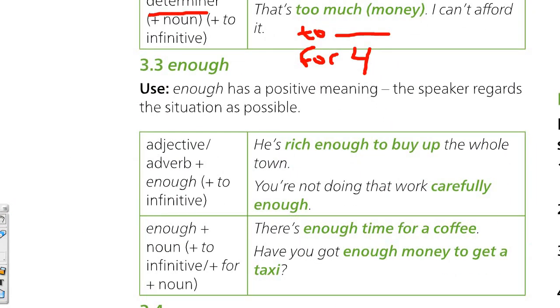Enough is the opposite. Enough is that you are more or less happy with the situation. So it's a positive meaning. For example, I have enough time to go out for a run. Okay. But you have enough plus noun, enough time, enough money to do something, or for something, for a party, to have a party, or the adjective plus enough. It is hot enough to go to a pool. He runs fast enough to run the race.